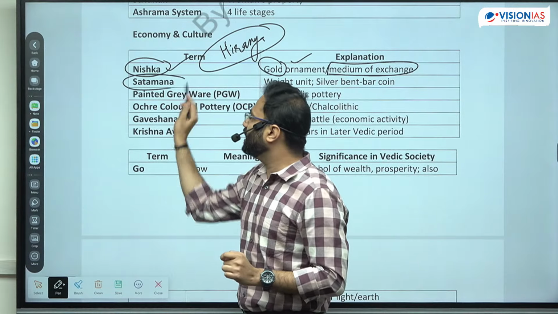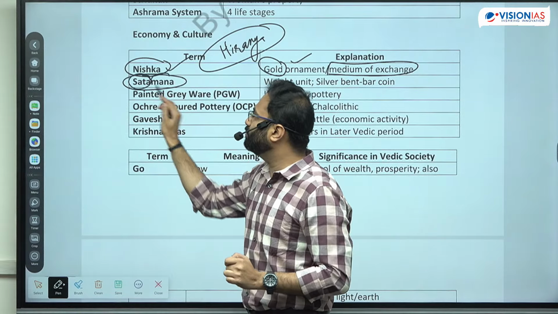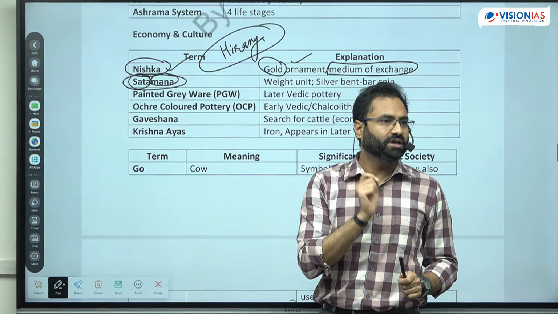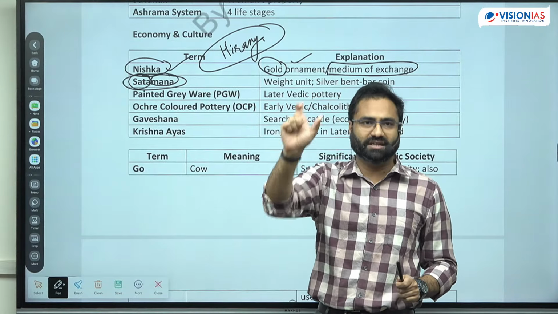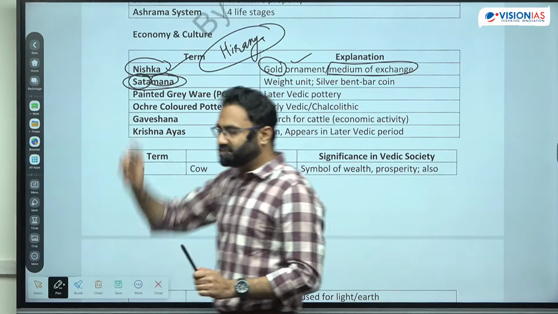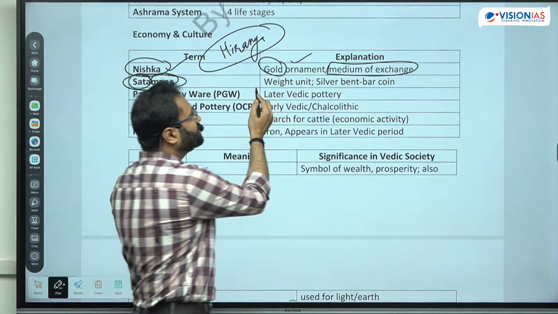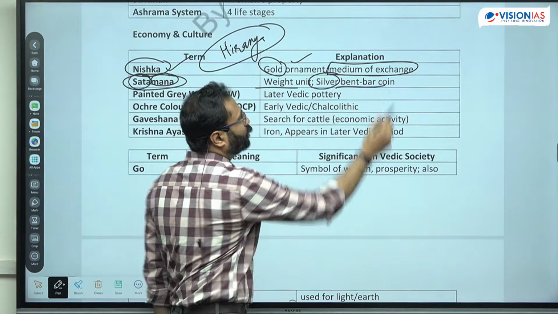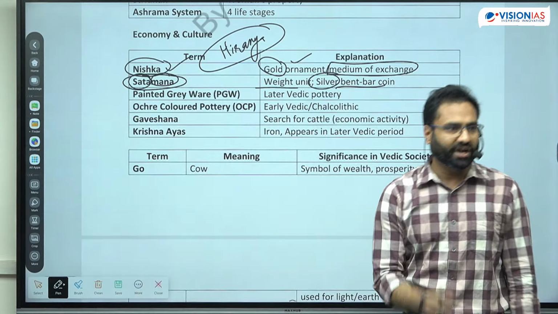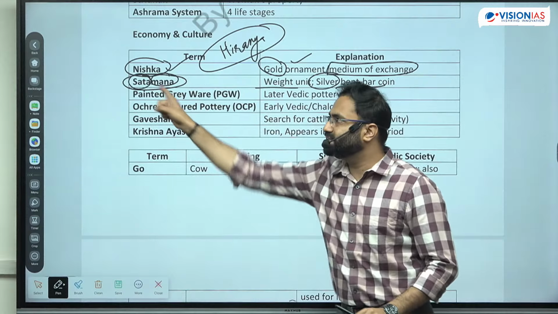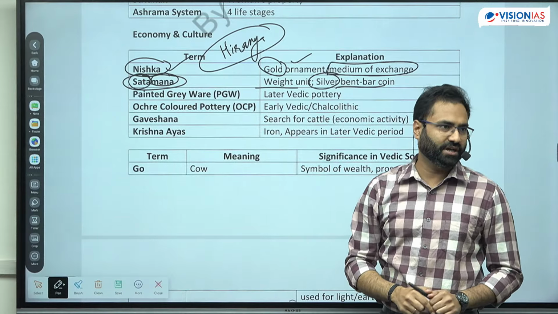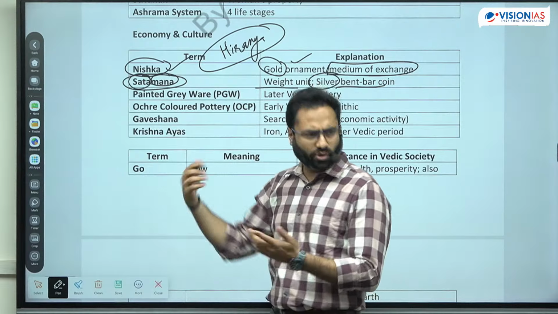Next is shatman. Shat means 100 and man means the unit of weight. So shatman means 100 mans. Means it is जैसे होता है ना 100 grams. So shat means 100, right? So shatman is the unit of weight. Now it is based upon the silver. So 100 man का जो silver होता था, that was known as shatman, right? Associated with the currency or coin, you can say.